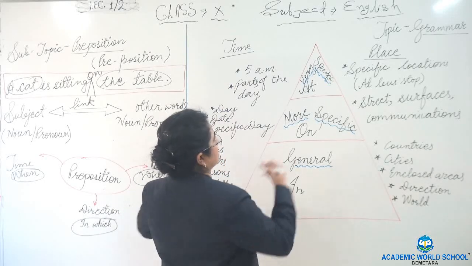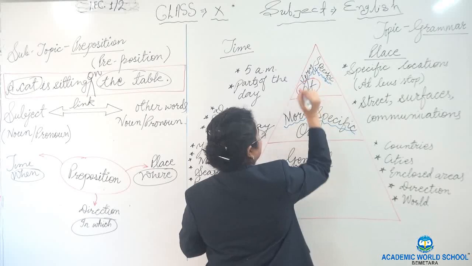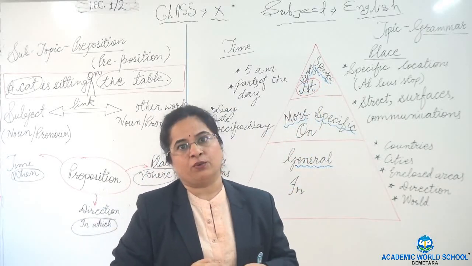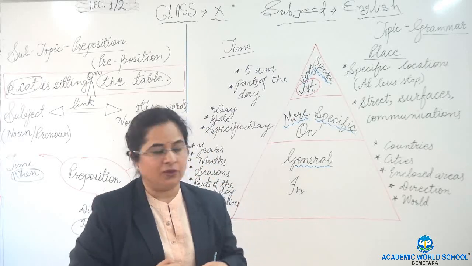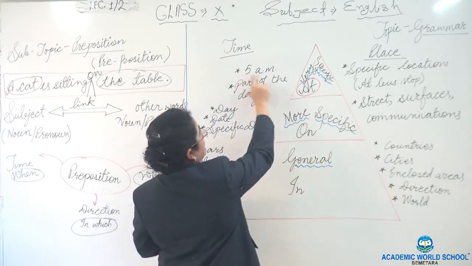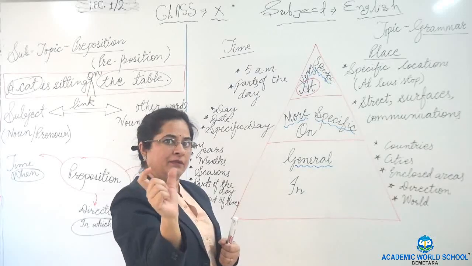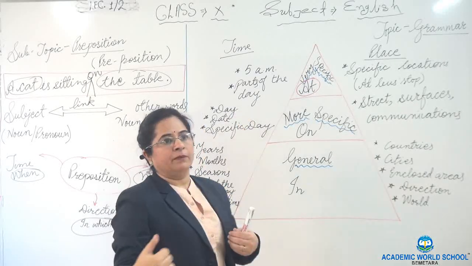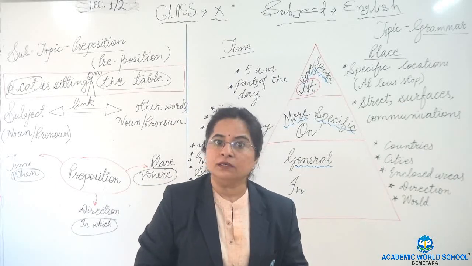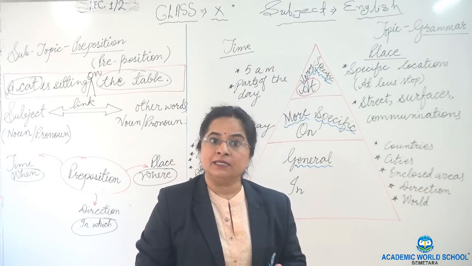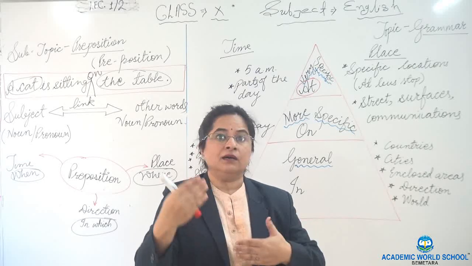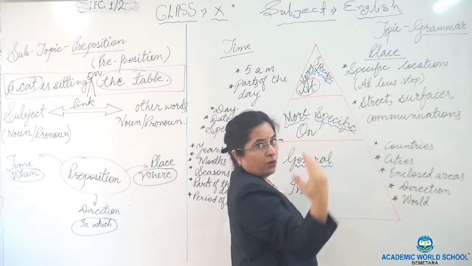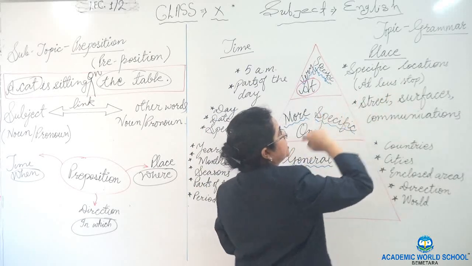We use at for a very specific location, for a very specific noun. For example, at 5 a.m., an exact dot time. Parts of the day: at dawn, at dusk, at night, at midnight, these are specific parts of the day.